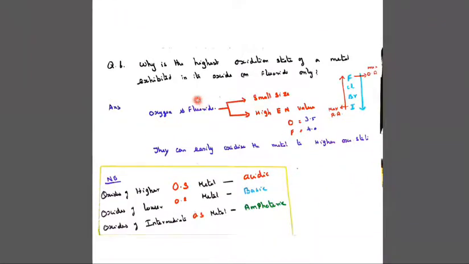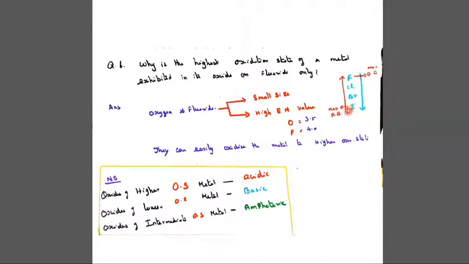Then, why is the highest oxidation state of a metal exhibited in oxides or fluorides? We know the halogens: fluorine, chlorine, bromine, iodine. Fluorine is the best oxidizing agent, and the oxidizing power gradually decreases down the group. Iodine is the maximum reducing agent, and the reducing power decreases from iodine to fluorine. So the maximum oxidizing agent is fluorine and the maximum reducing agent is iodine.